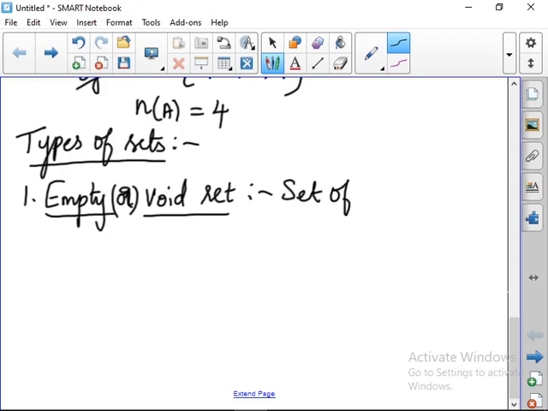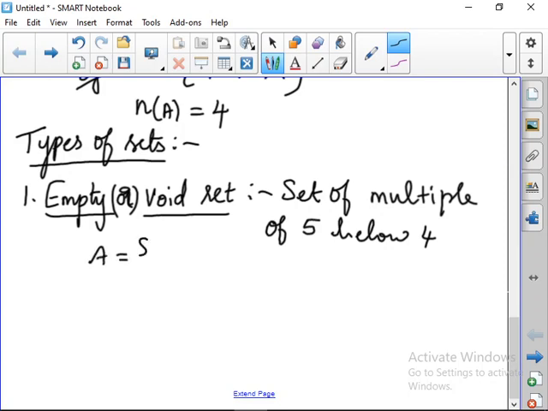So we can take the set of multiples of 5 below 4. Is there any number below 4 that is a multiple of 5? No. So it is said to be A is equal to the empty set. The empty set can be denoted like this, and also with this symbol. So for the set of multiples of 5 below 4, we define A is equal to empty, that is, it is equal to phi.